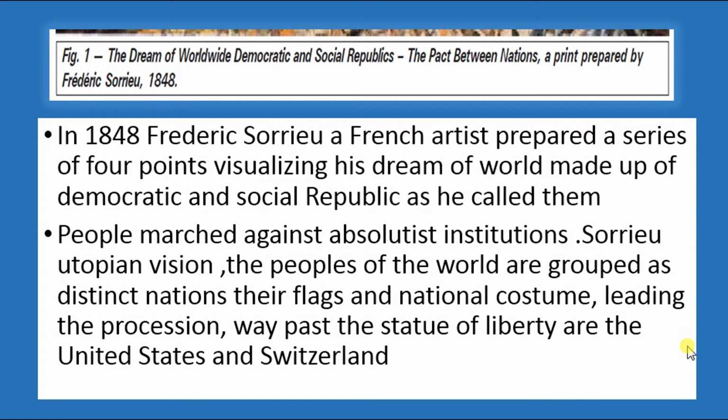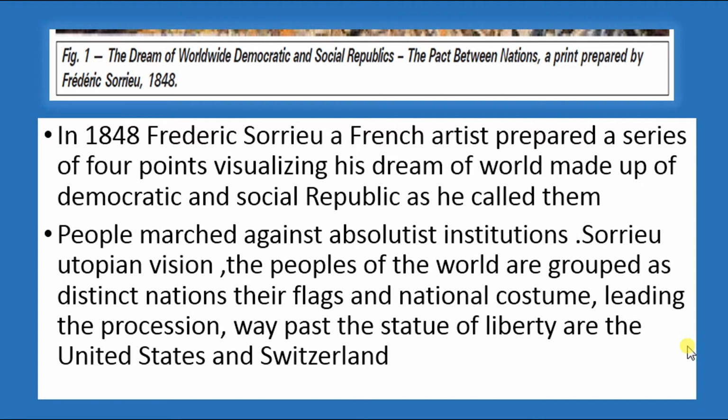So Frederick, a French artist, dreamt of what? Dreamt of a social republic and a democratic country. People marched against absolutist institutions. Absolutist means nothing but kingship, or those who rule by dictating the terms, or dictatorship. Sorrieu's utopian vision: the people of the world are grouped as distinct nations, with their flags and national costumes leading the procession. Passing the Statue of Liberty are the United States and Switzerland.